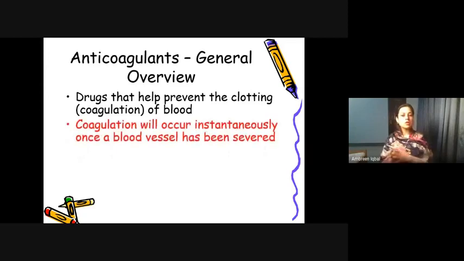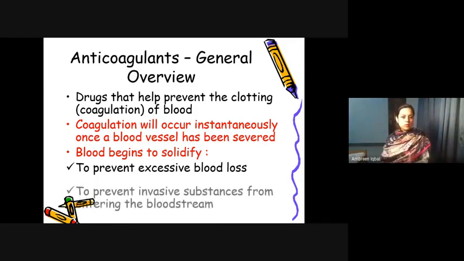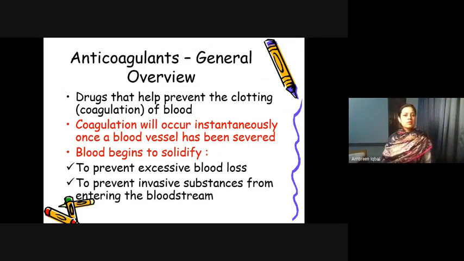What is coagulation? Coagulation is basically an instant process that occurs once a blood vessel has been ruptured. The blood begins to solidify to prevent excessive blood loss. Whenever a small or even micro-level trauma occurs at the level of the blood vessels, the blood begins to solidify to prevent excessive blood loss from the vessel and to prevent invasive substances from entering the bloodstream. Whenever a blood vessel is open, the blood will be lost excessively, and invasive substances could enter the bloodstream.